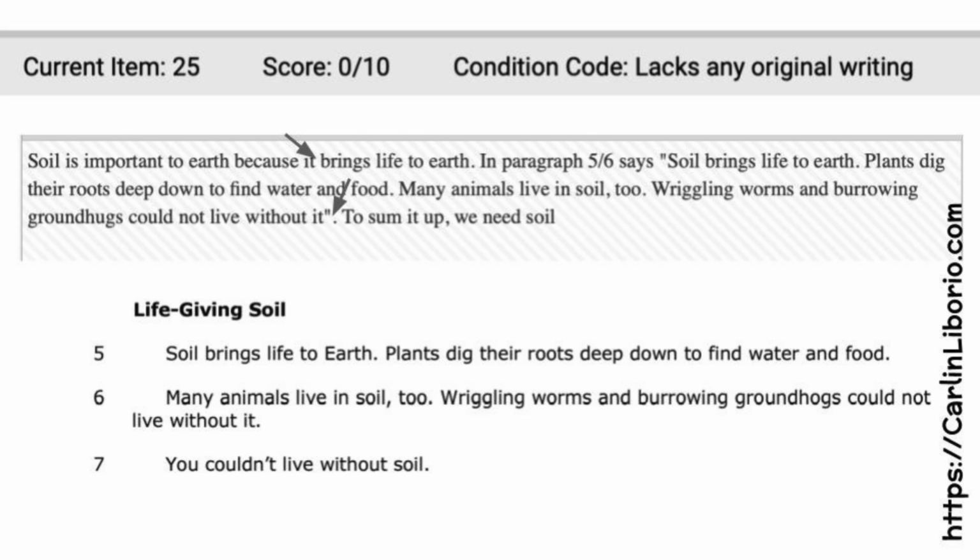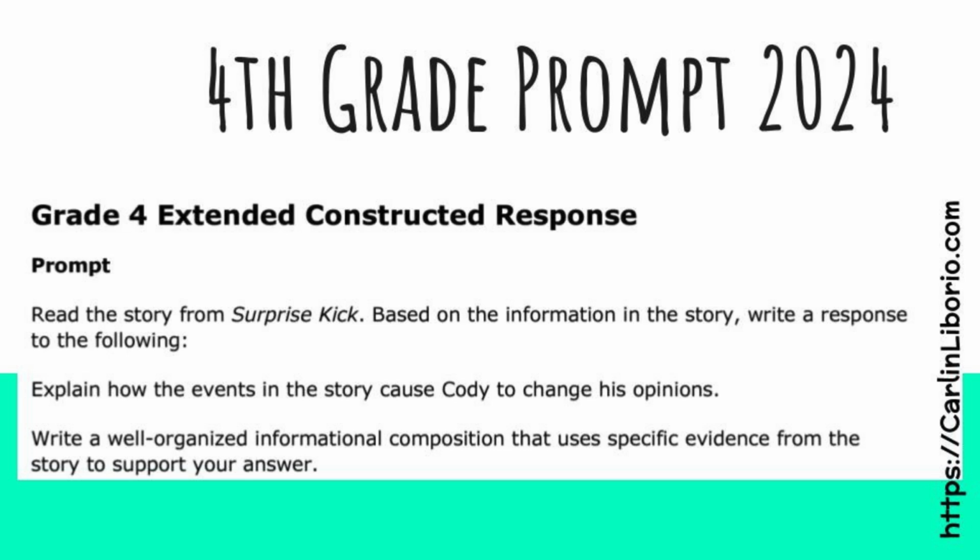If you look at where the arrow is, it is copied from it brings life to Earth, and then it says paragraph 5 and 6 says, and then it quotes, and then to sum it up, we need soil. Now, we need soil is basically a paraphrase of you couldn't live without soil. So as you can see, the whole essay is copied. There's not really anything that is original. So that is what is going to earn it a 0. And if I were you, I would show this to your students so they can understand why it got a 0. Let's look at the fourth grade prompt.